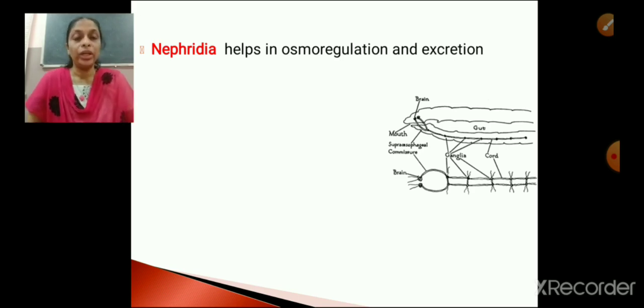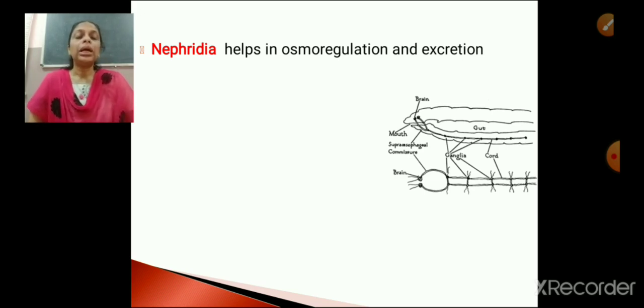So you have to remember setae as well as parapodia. Setae also help in locomotion. Parapodia also help in locomotion. Hope it's clear? Right. Now let's discuss the next point. As we have seen in the first and second points, they have organ systems.